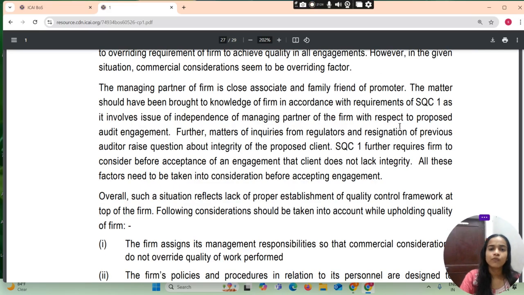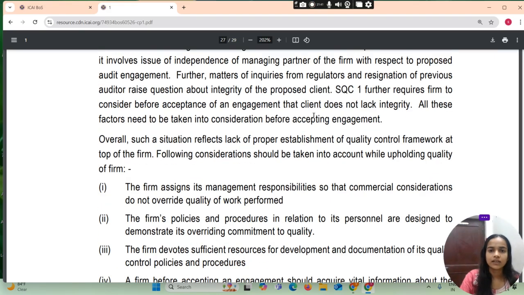The managing partner of the firm is a close associate and a family friend of the promoter. The matter should have been brought to the knowledge of the firm in accordance with the requirement of SQC1, as it involves the issue of independence of the managing partner of the firm with respect to the proposed audit engagement. Further, the matter of inquiry from regulators and resignation of the previous auditor raised questions about the integrity of the proposed client.